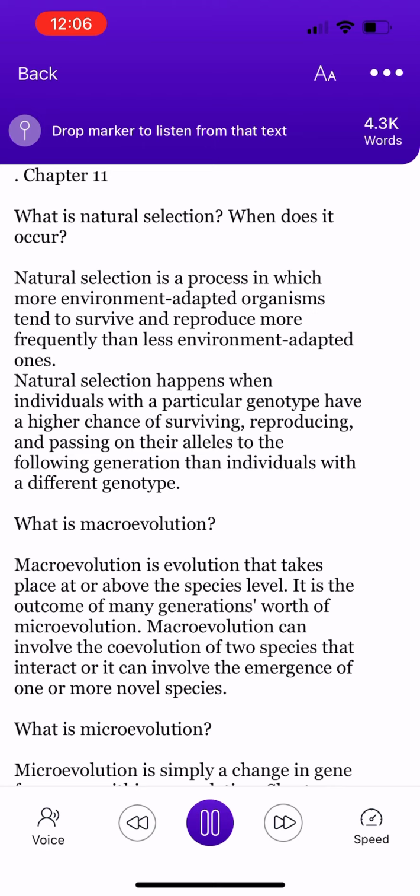What are vestigial structures? Vestigial structures are structures that have no apparent function and appear to be remnants of a previous ancestor. Vestigial structures include the human appendix, a snake's pelvic bone, and the wings of flightless birds.